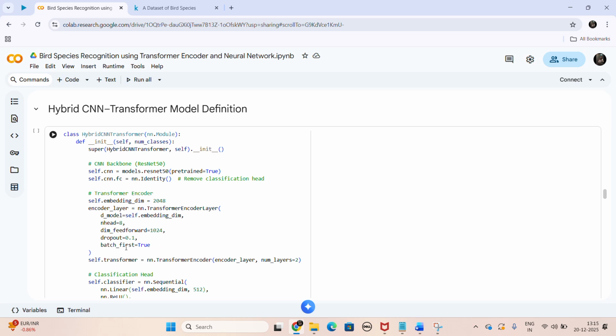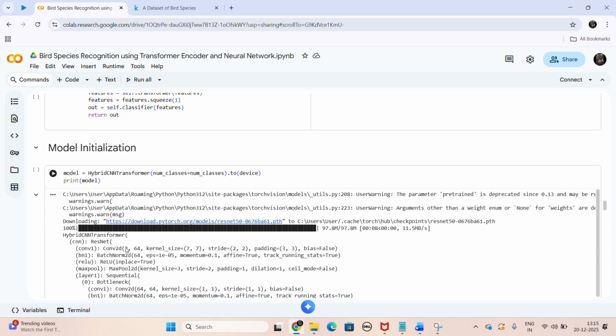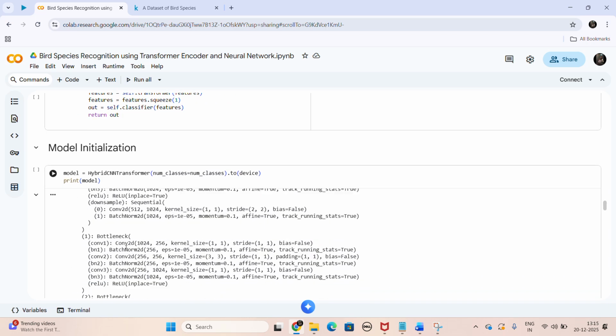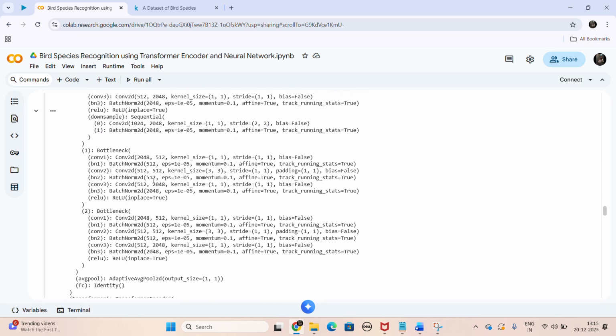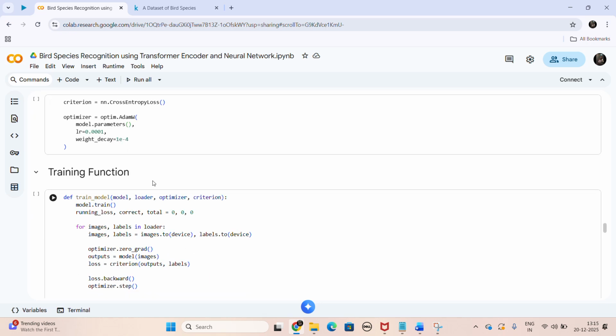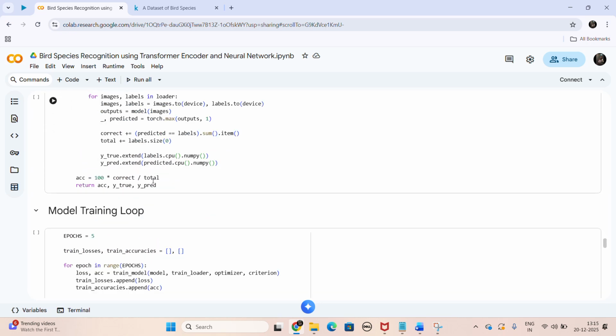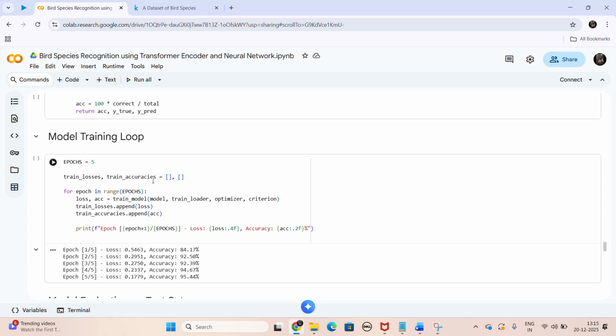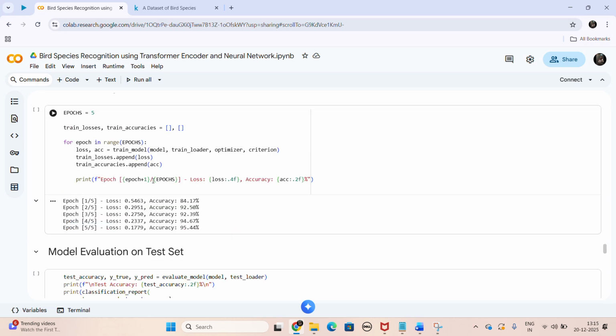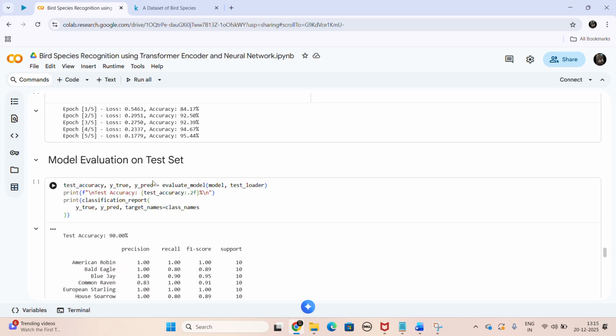Now, after this, we have initialized this model. This is the loss function. This is the training function that I later used with the training loop. This is the training loop wherein I have run 5 epochs, and then you can see that the accuracy is about 95%. This is the test of the model that I've evaluated.